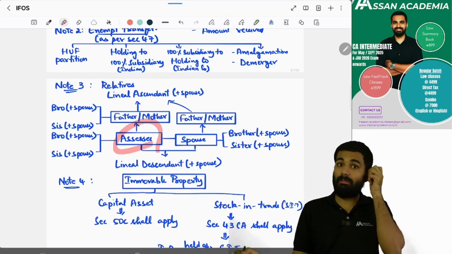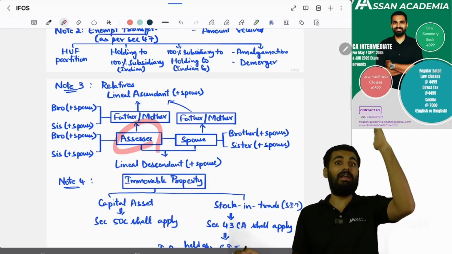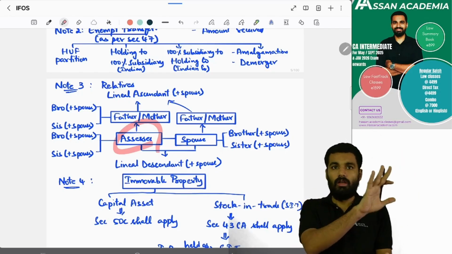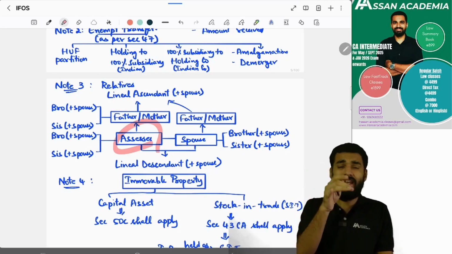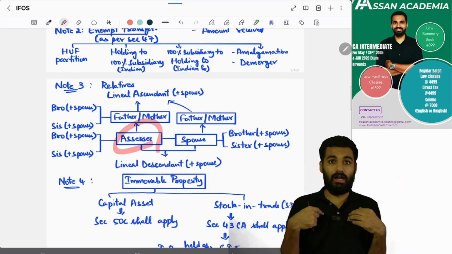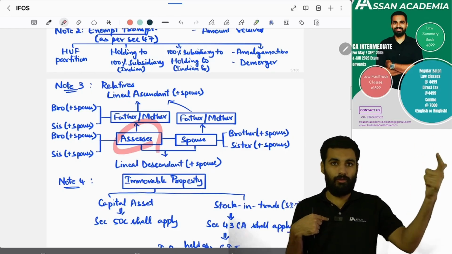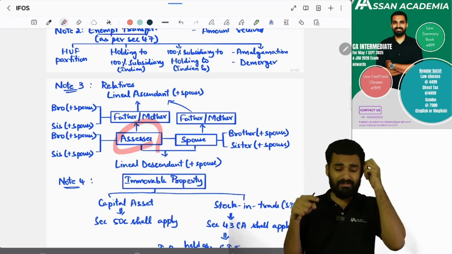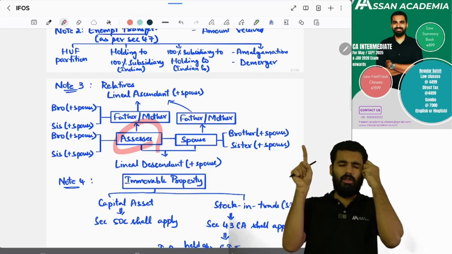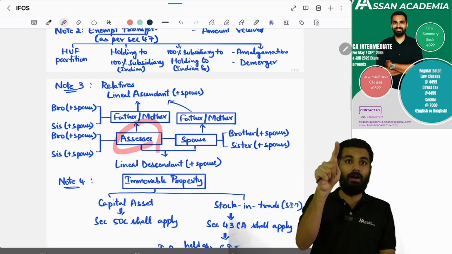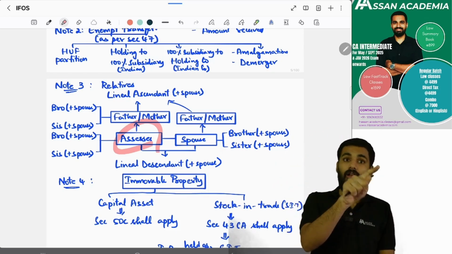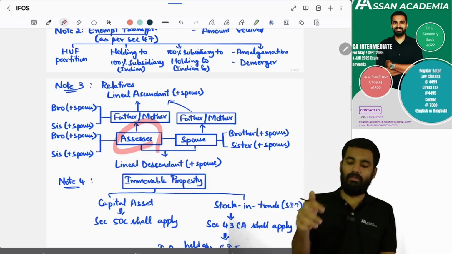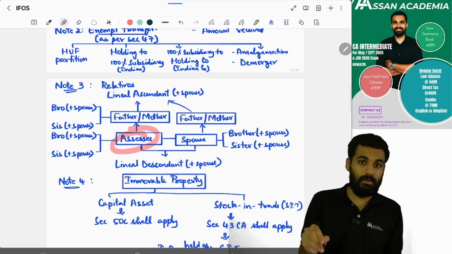Assessee's parents, father, mother, then their lineal ascendants, their grandparents and their spouses, grandmother and all. Yes, these are relatives. Then the father's brother, our uncle, and the assessee's uncle's wife. Then father's or mother's uncle and their wife, and also mother's uncle and their wife, so which is basically the assessee.